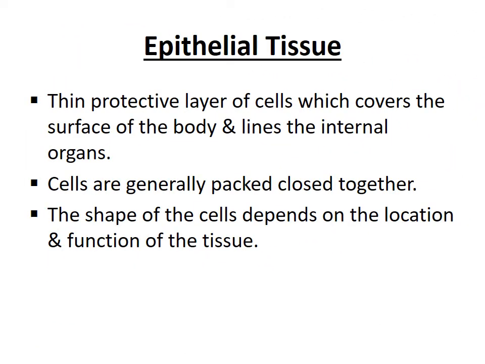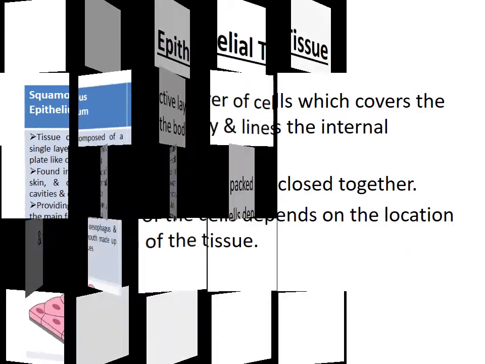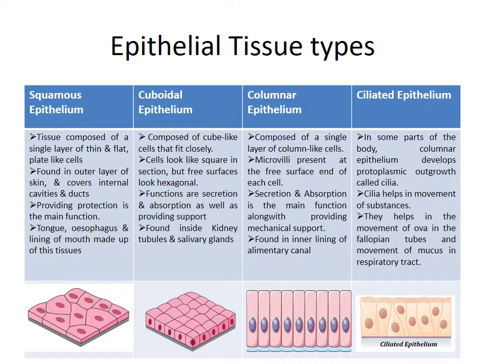What is epithelial tissue? Epithelial tissue is a thin protective layer of cells which covers the surface of the body and lines the internal organs. This tissue consists of cells that are generally packed close together. The shape of the cells depends on the location of the tissue and its function. Based on the shape of the cells, epithelial tissue is classified into four types: squamous, cuboidal, columnar and ciliated.